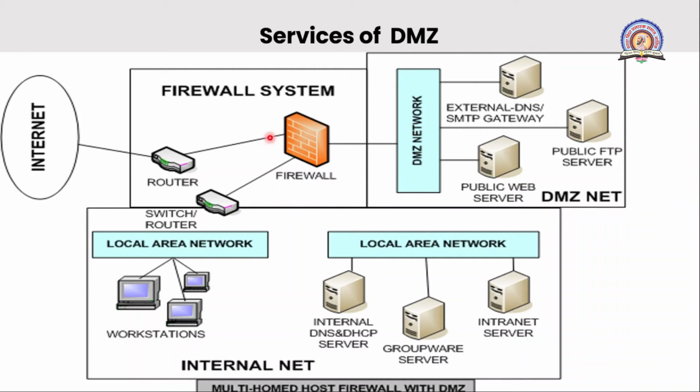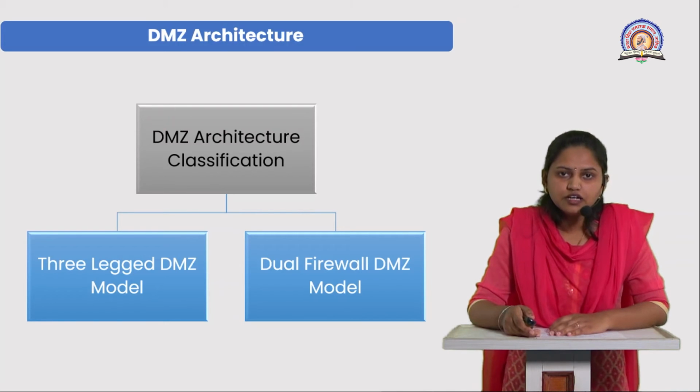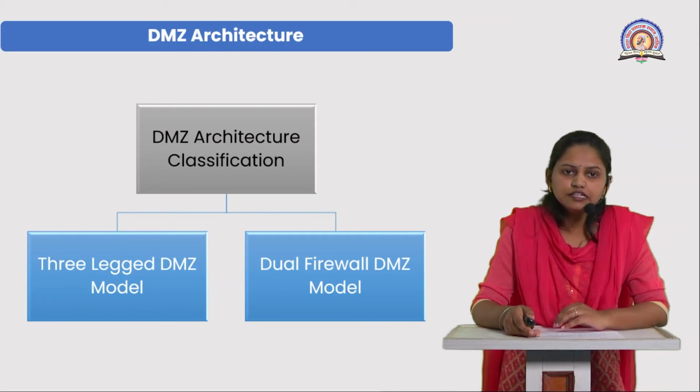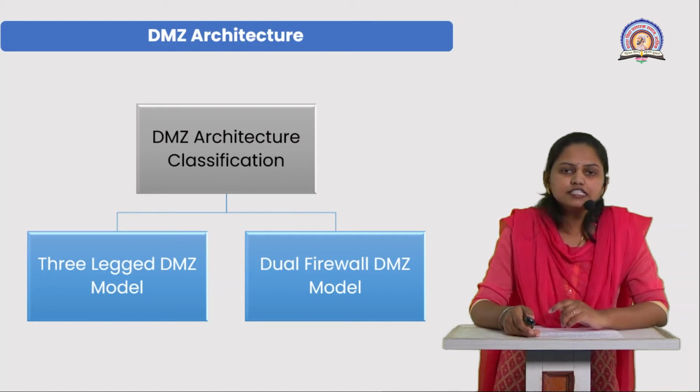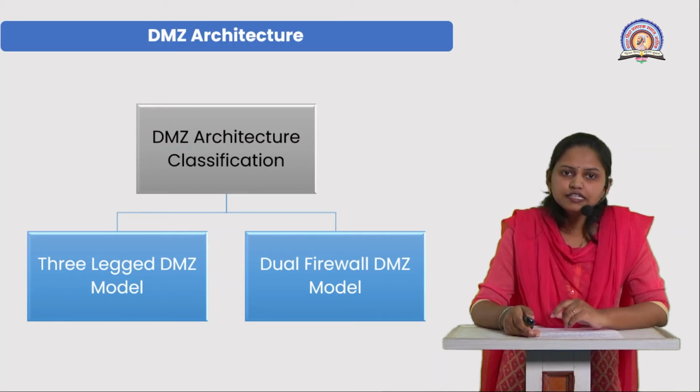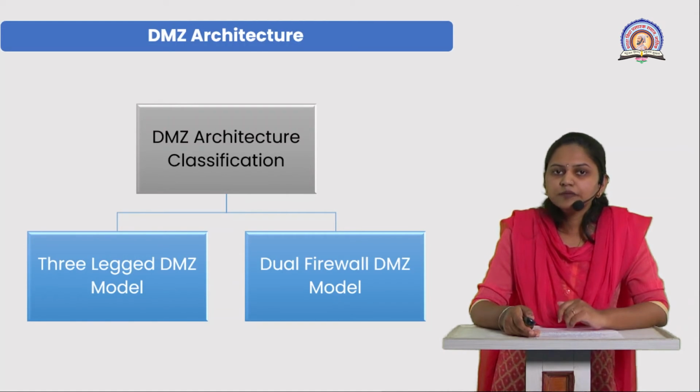See this diagram, where you can use the DMZ, and it will provide services for the end users. Here we can see the DMZ architecture. Before that, we saw which services are provided by the DMZ. DMZ architecture is classified into two categories: the first is the three-legged DMZ model, and the second is the dual firewall DMZ model.